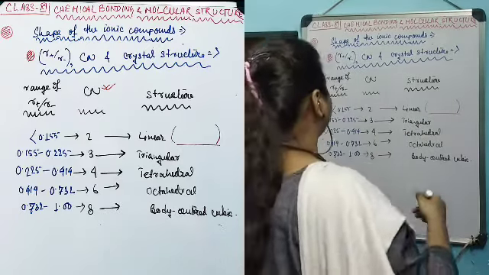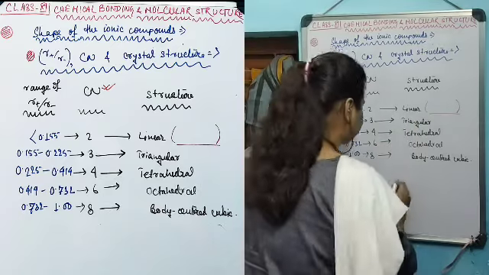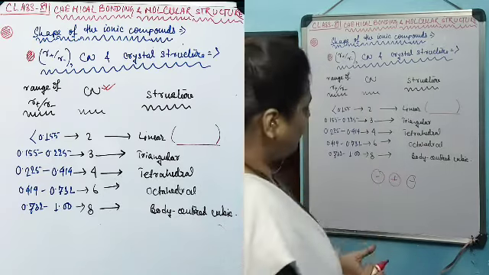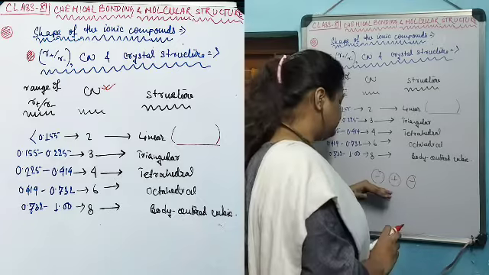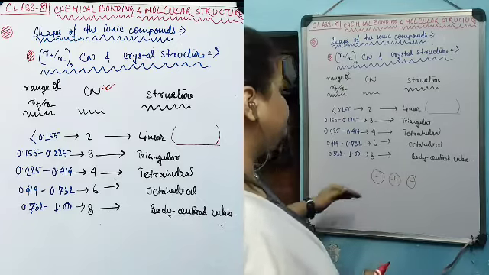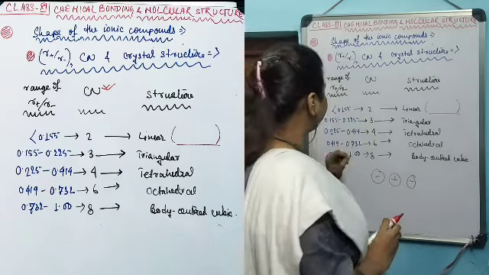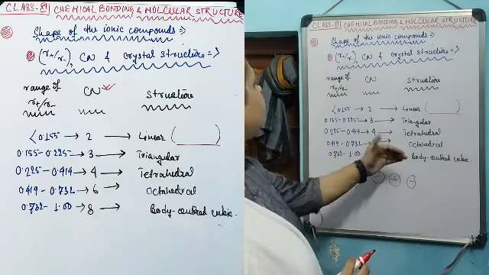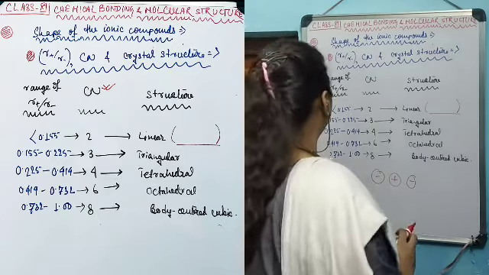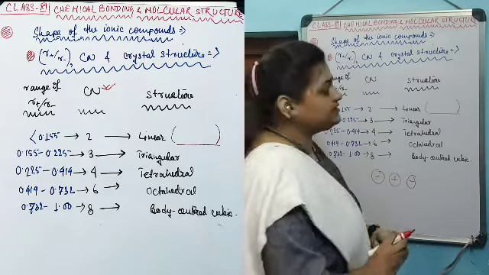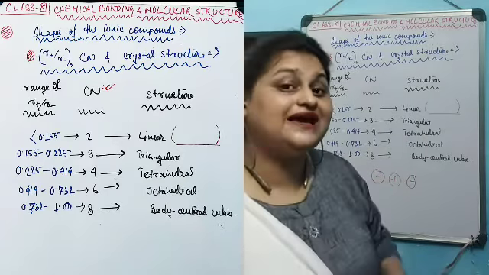For this one, the first one is linear. That means the orientation of the cations and anions is in a linear manner, because the radius ratio is found to be very much less than 1, meaning that the numerator is extremely small.